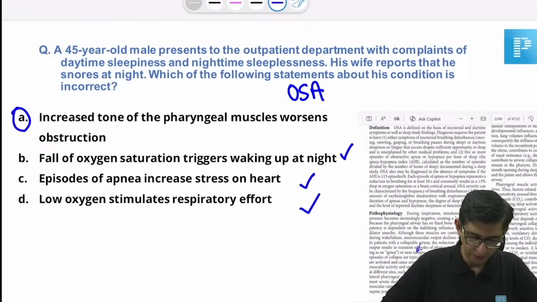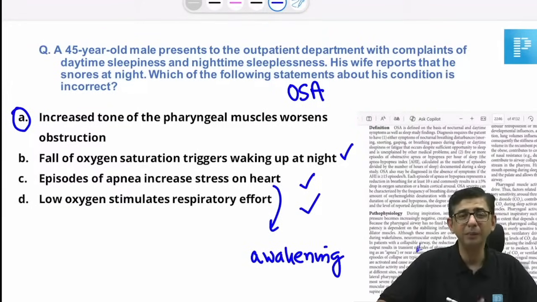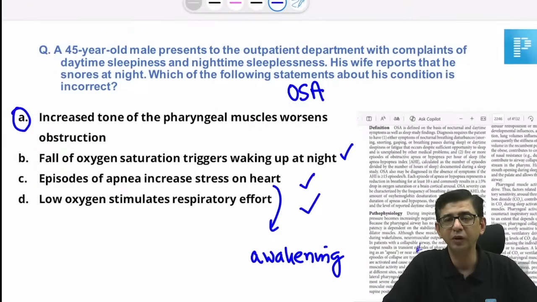Option C was apnea related to awakening. Okay, increased stress on the heart would be awakening. Which one, doctor? Obstructive sleep apnea? Obstructive sleep apnea has that Cheyne-Stokes breathing pattern, no? That there would be a hypopnea, then apnea, and then a hyperventilation. Cheyne-Stokes breathing, traditionally what we read is in raised ICP, but it is also seen in high altitude, and even the same pattern can be seen in obstructive sleep apnea as well.